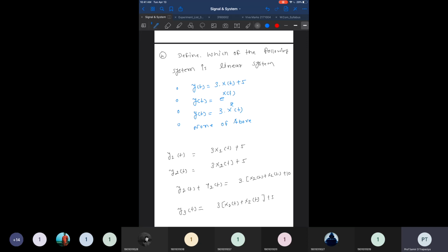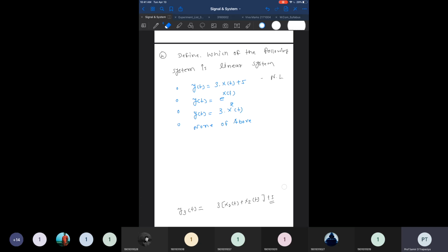But that will not happen, because here there is a 10 and here we are getting the 5. So the answer will not be matched. So this system is a non-linear system. The same way, if you go for a second example, y of t is equal to exponential e raised to